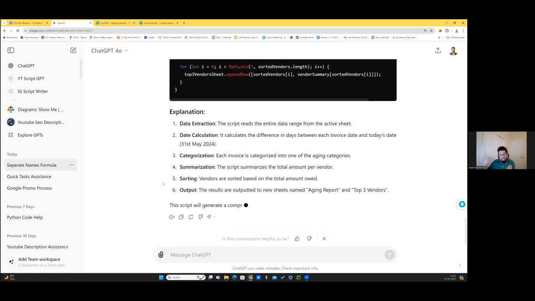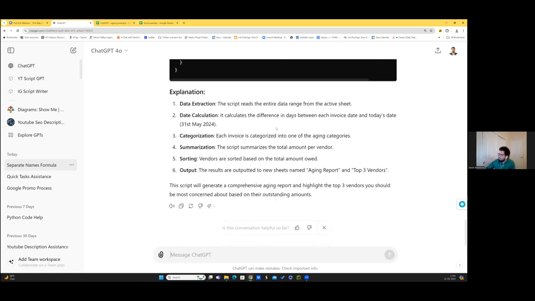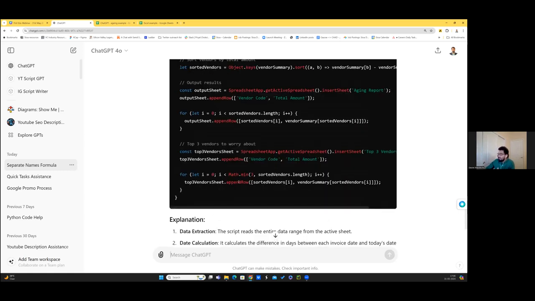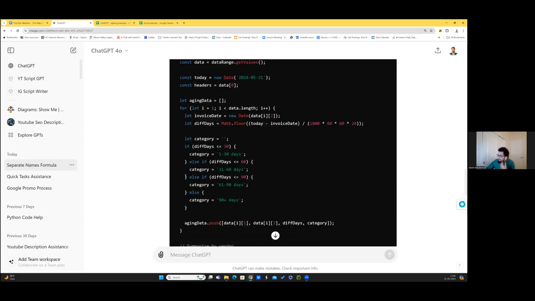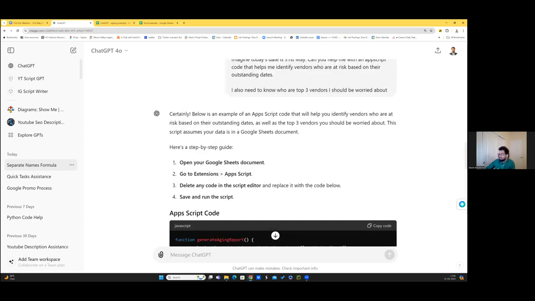So, and this is exactly how a human would think, right? First, I would extract the date, then I would calculate it, then I would categorize it as per aging categories, then I would summarize it, and then sort it based on the total amount, and then whoever are the top 3 vendors as per the aging report, I would do it, right? And it also gives you an example of how you can run it. So you have to open your Google Sheets, go to extensions, app script, and just run the code, right? So you see, firstly, it wrote the entire code.